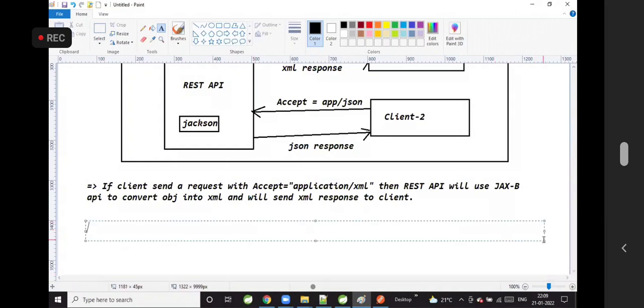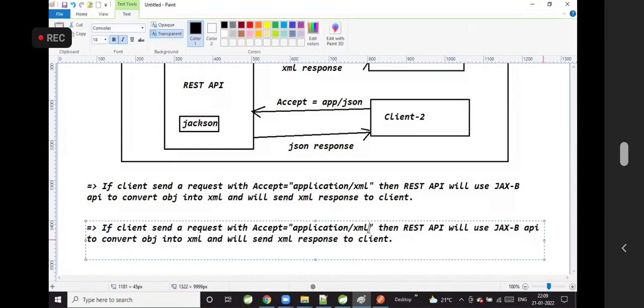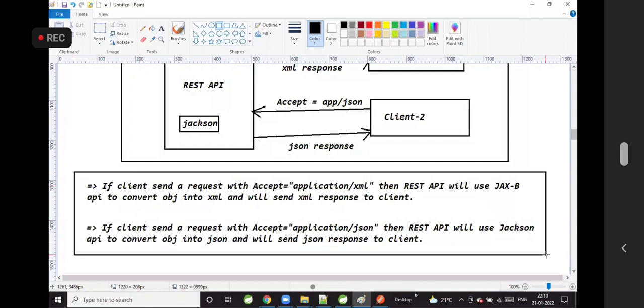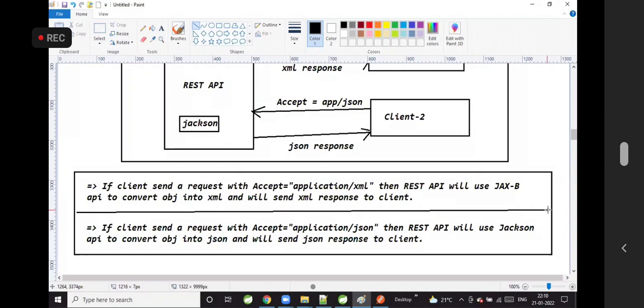For example, if a client sends a request with application/JSON, then the REST API will use which API, guys? It will use the Jackson API to convert the object into JSON and will send the JSON response to the client. Okay, see here, who is doing the conversions? Is the programmer doing the conversions, or is Spring Boot doing the conversions? Spring Boot is doing the conversion.